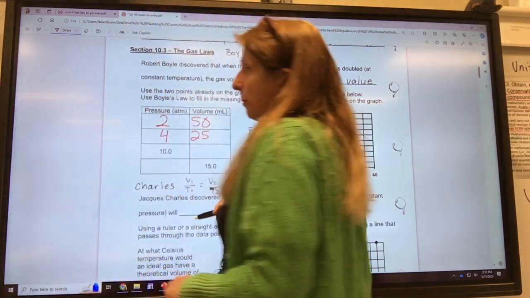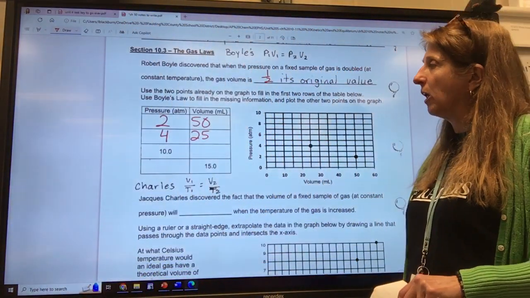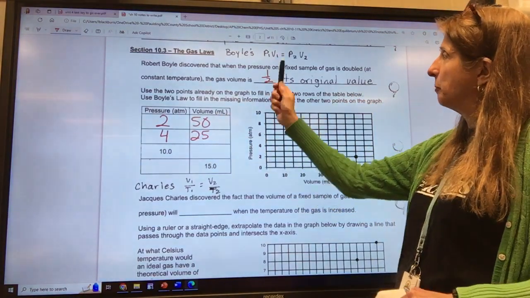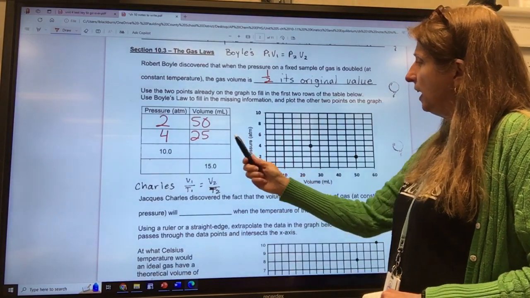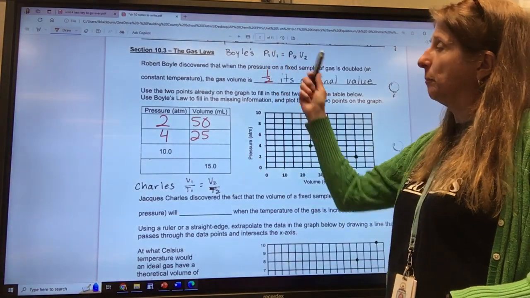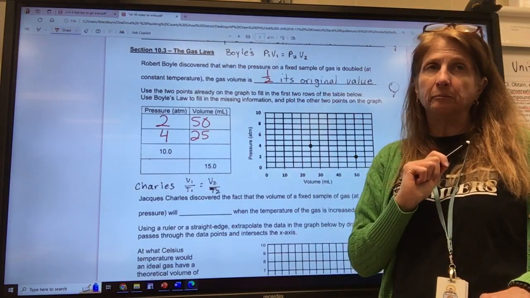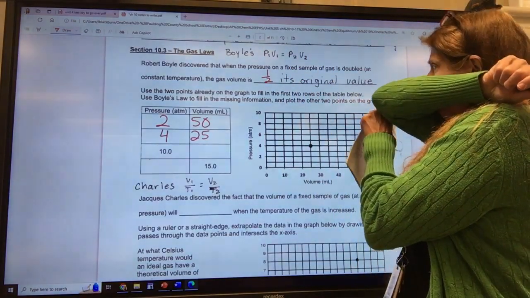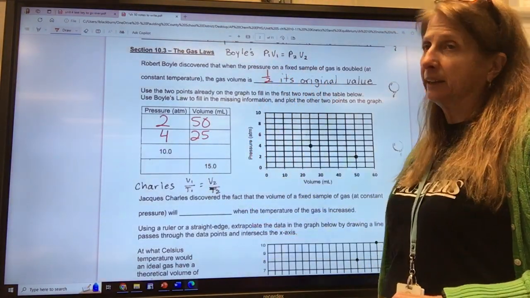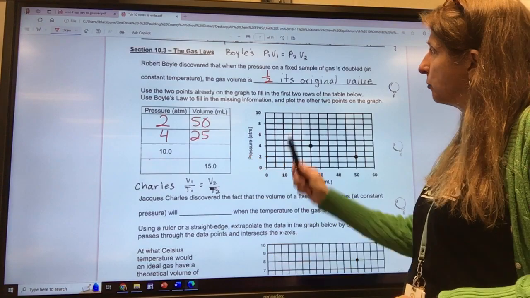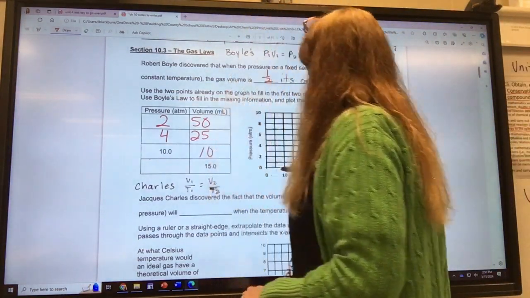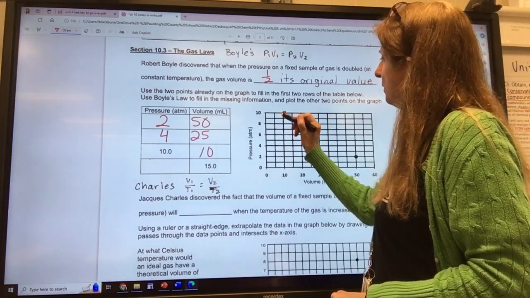So we got that from the graph, but now we're going to use Boyle's Law. Boyle's Law says if you take your first pressure and your first volume and multiply them, then if you've got one of the other two, you can solve for it. So on one side, I've got 2 times 50. What's 2 times 50? 100. And on this side, I have 10. I have to divide by 10 to get my volume by itself. What's 100 divided by 10? 10. So at 10, my dot is 10.